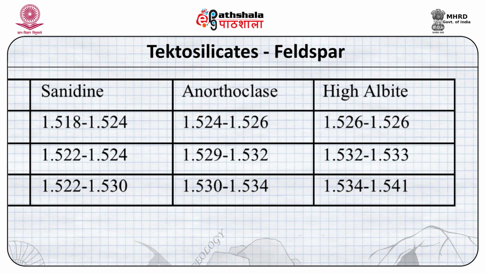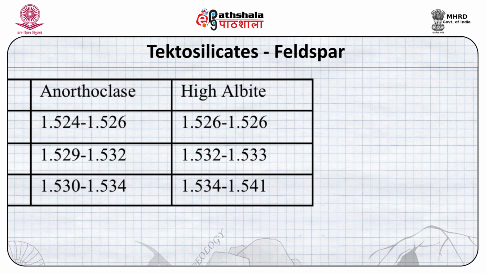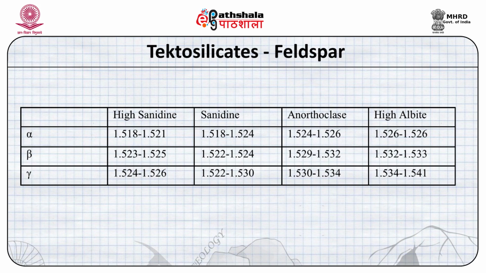The lower temperature member, that is the high albite of this series, has an alpha value almost fixed at 1.526. There is much less variation in high albite in beta also, where it is between 1.532 to 1.533, and similarly gamma is relatively less variable between 1.534 to 1.541.